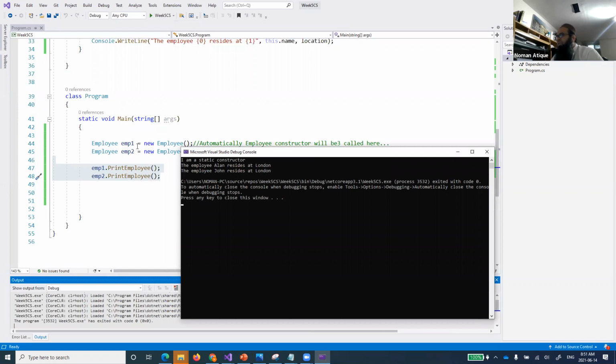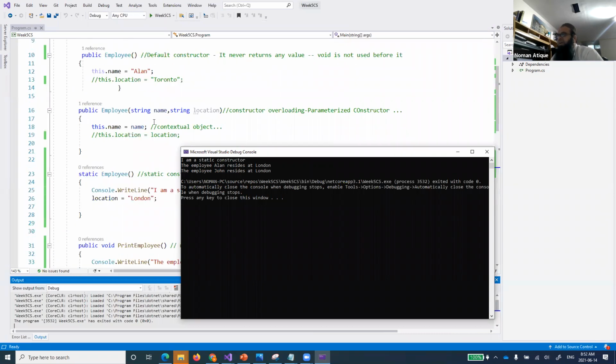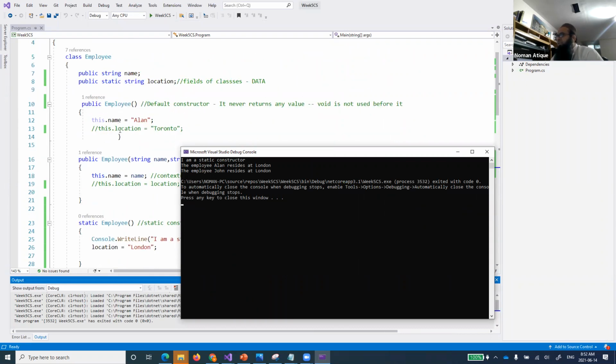Of course, on the first object creation the constructor is called. But if you see, the employee Alan resides at London. We have not defined this location over here now, by first of all, the default constructor. Why? Because this.location was nothing, and we have just defined this as a location.